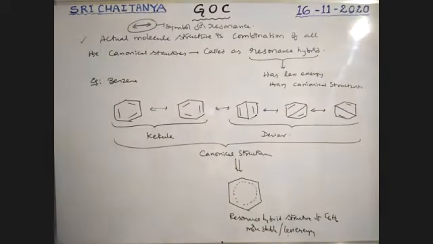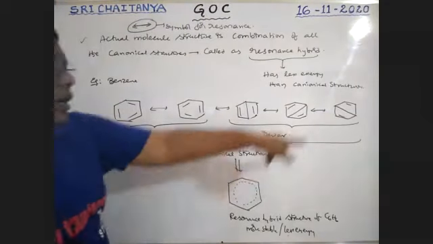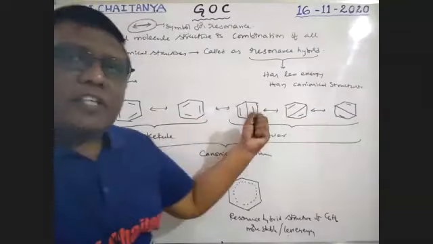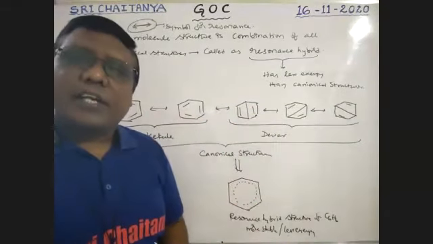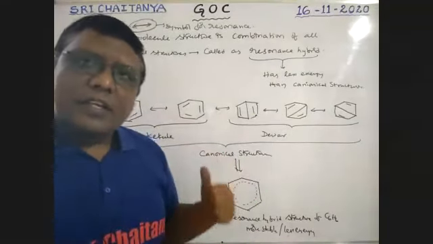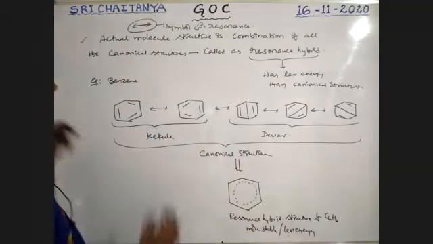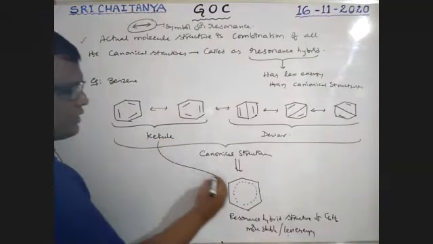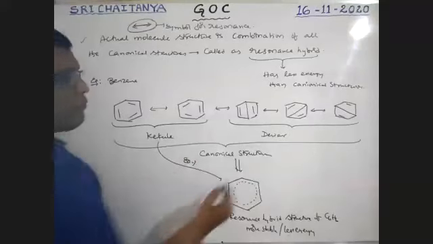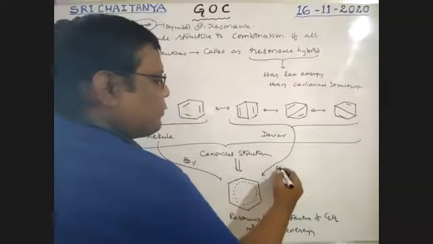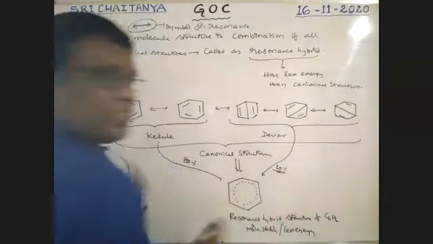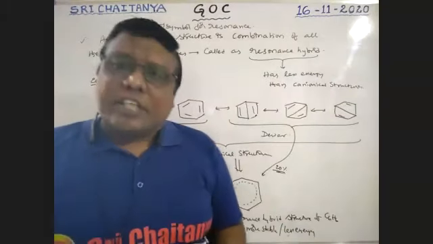More stable, less energy. That means this contains all these five structures. The combination of all these five structures gives one structure, and that is the hybrid structure of all these. So in this structure, these Kekulé structures are 80%, and these Dewar structures are 20%. That means all the structures are not equally contributed in the resonance hybrid.